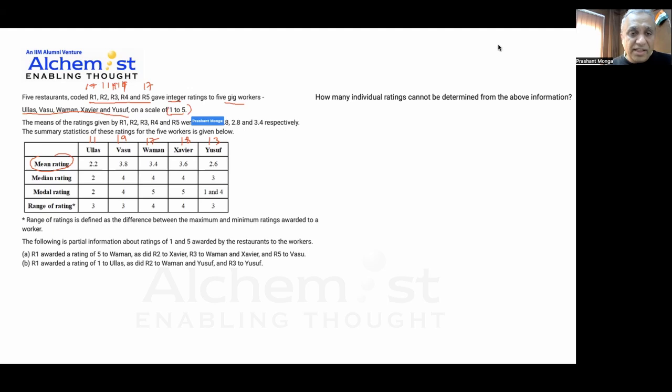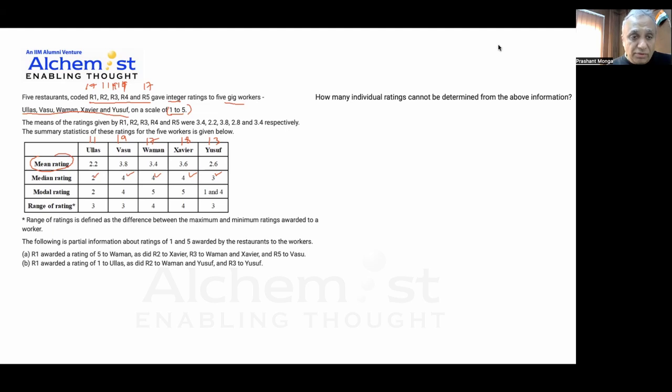So what it says is 2, 4, 4, 4, and 3. Basically it says that Ullas got 2 as the median rating, and 2 was the central value. That means there were 2 values smaller than or equal to 2, and there were 2 values greater than or equal to 2. Similarly, for Vasu it was 4, and so on for the others. So this is what we get to know.